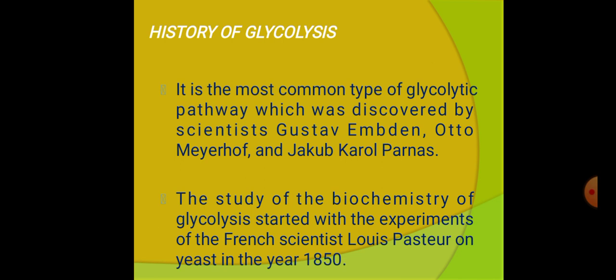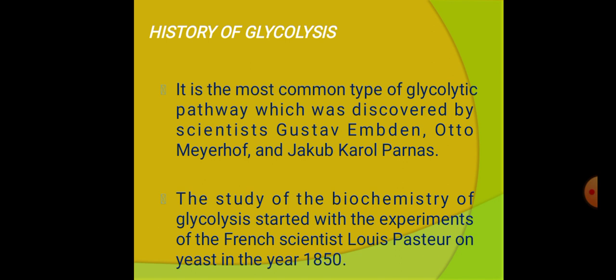What is the history of glycolysis? It is the most common pathway, which was discovered by the scientists Gustav Embden, Otto Meyerhof, and Jacob Karol Parnas. These are the scientists who discovered the glycolytic pathway.